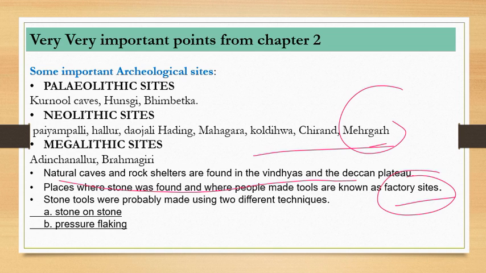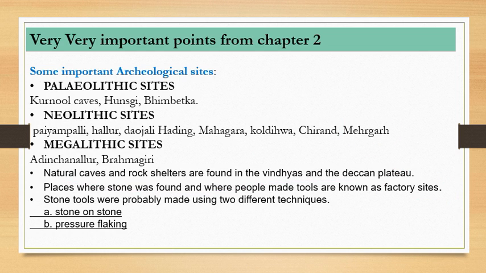How do we know this? Because we have found the remains. When we produce something, the raw material that is not used is left, so we have found that kind of raw material used in making something, and we have labeled those sites as factory sites.